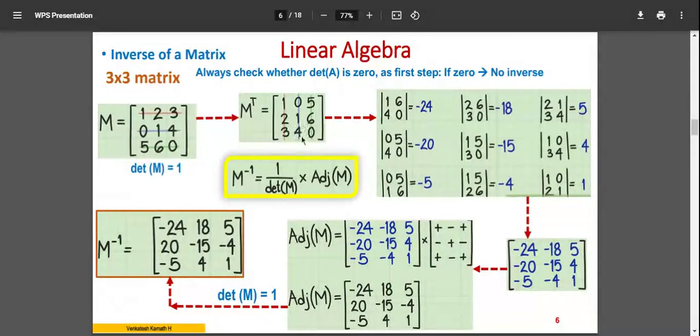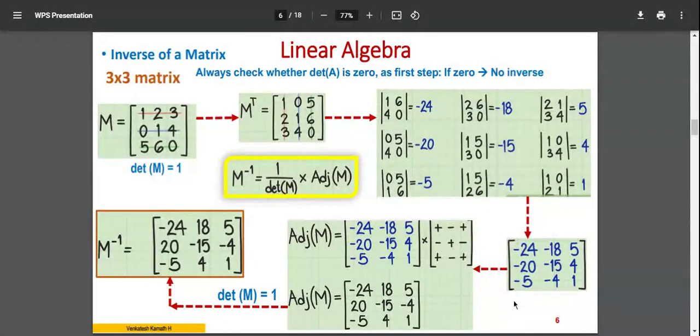Here the value 4. If I leave out the corresponding row and corresponding column, 1 5 2 6 will be my cofactor matrix. For that I find the determinant: 6 into 1 minus 5 into 2, that is 6 minus 10, minus 4. So I get 9 different values, which are the cofactors for all those elements.